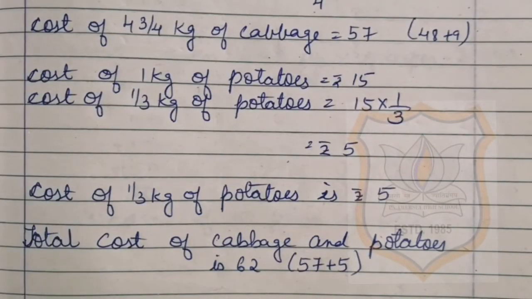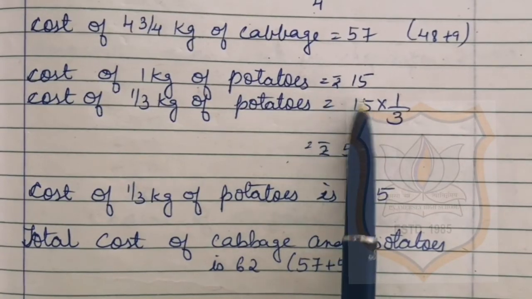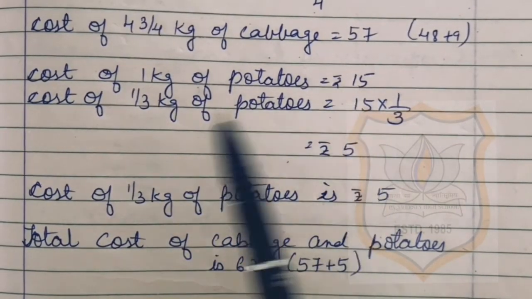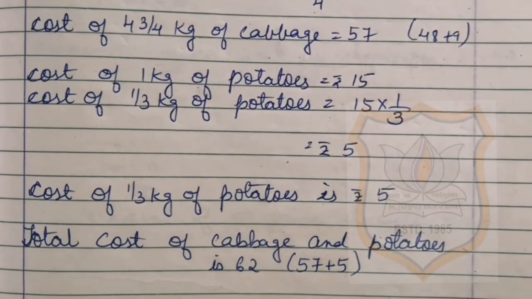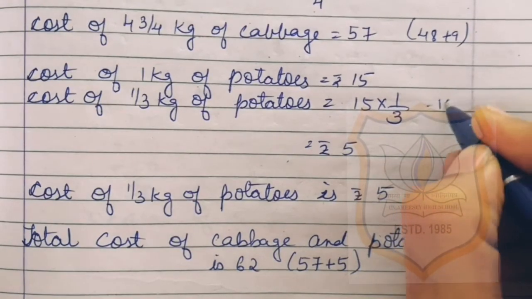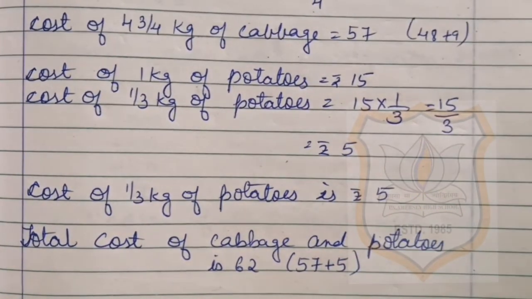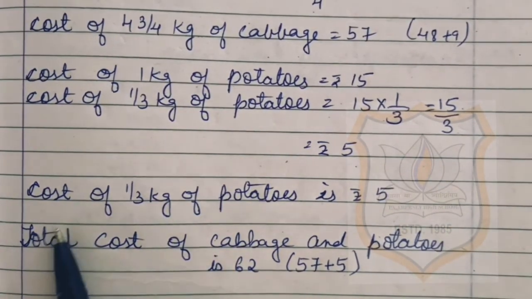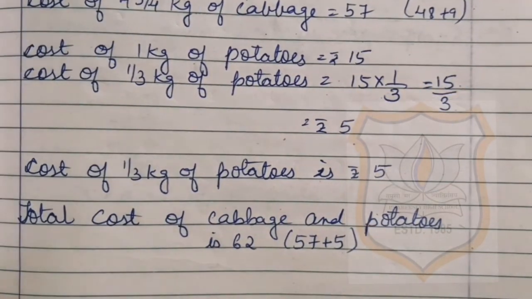Now we have to find out the cost of potatoes. Cost of 1 kilogram of potatoes is equals to rupees 15 and cost of 1/3 kg of potatoes is equals to, we will multiply this 15 by 1/3 kg. By multiplying 15 and 1 we will get 15 and 3 we will write here as it is, and by dividing 15 and 3 we will get rupees 5. So the cost of 1/3 kg of potatoes is rupees 5.